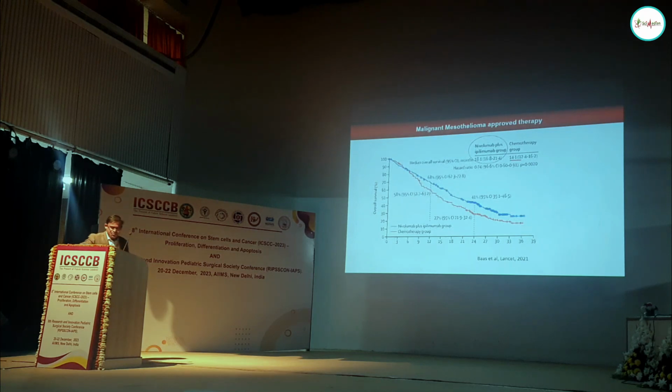Just to give an idea of what is available in terms of chemotherapy and immunotherapy, this is the overall survival of patients, showing how many months after diagnosis somebody can live. With chemotherapy, the red line over here, the average survival is around 8 to 14 months.